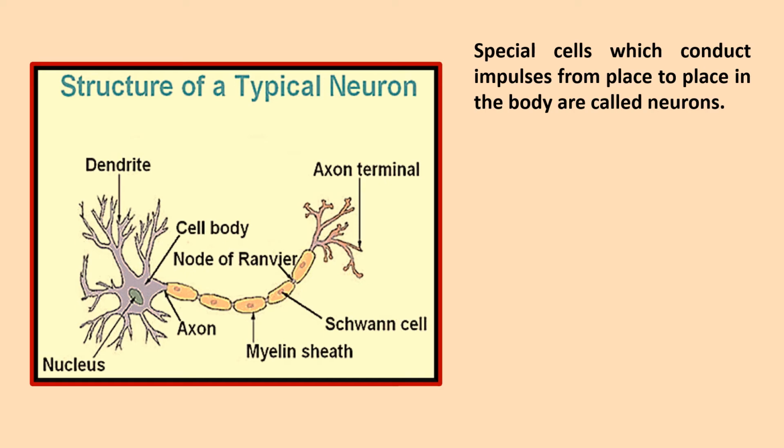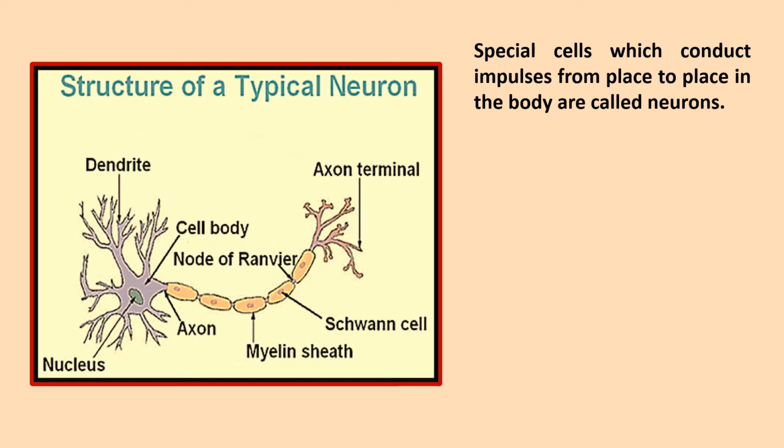These neurons quickly suspect that there is some change taking place, and they will conduct them into impulses, and send it from one neuron to the other. Okay, now let us see what is the structure of this neuron.